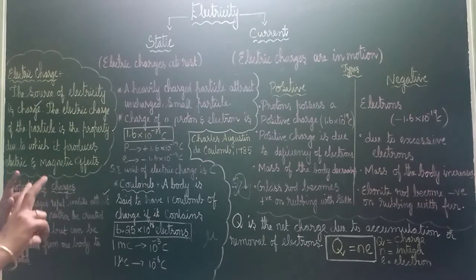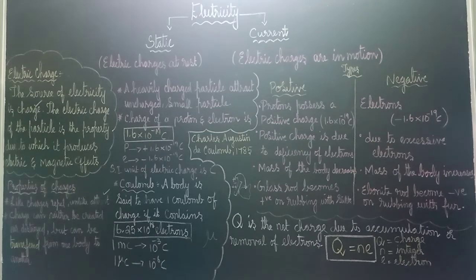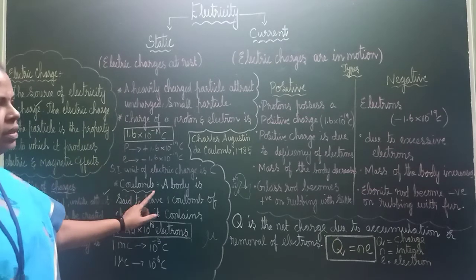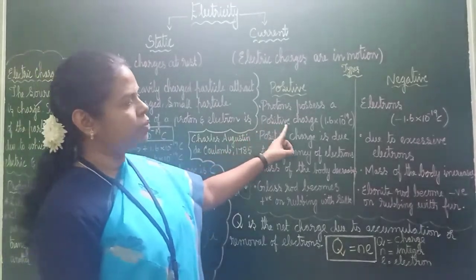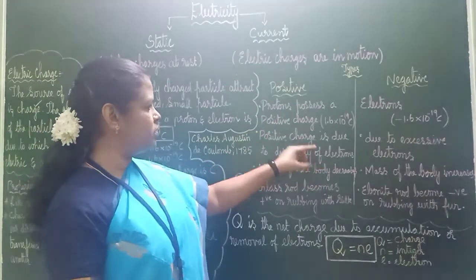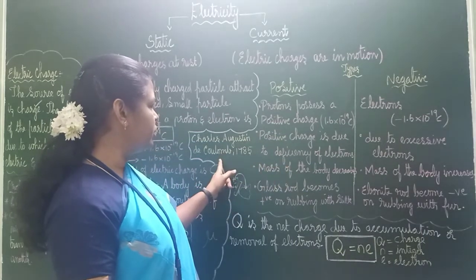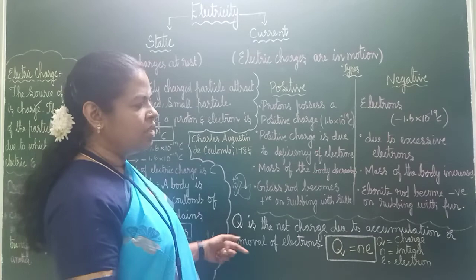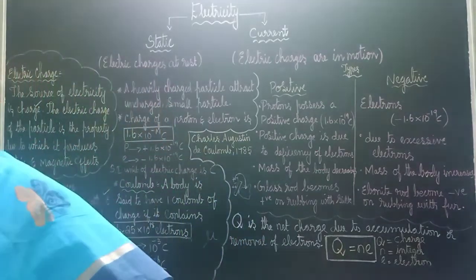So these are the basic introduction things you are going to study before studying current. Okay, 2 types of electricity, then what is electric charge, properties of electric charge. Then you have also studied about the proton and electron, then positive and negative types. Under that, 3 points. Who is the person? Charles Augustin de Coulomb found Coulomb's law. Shall we see what is there in Coulomb's law?